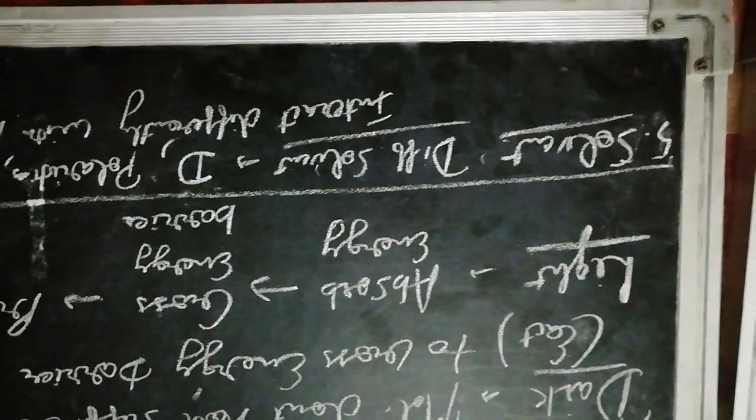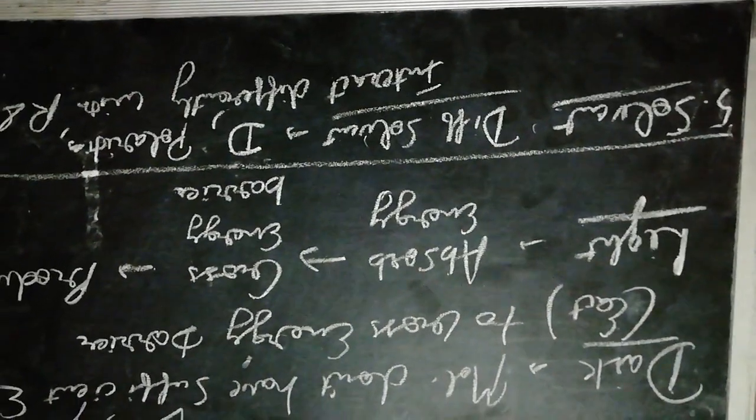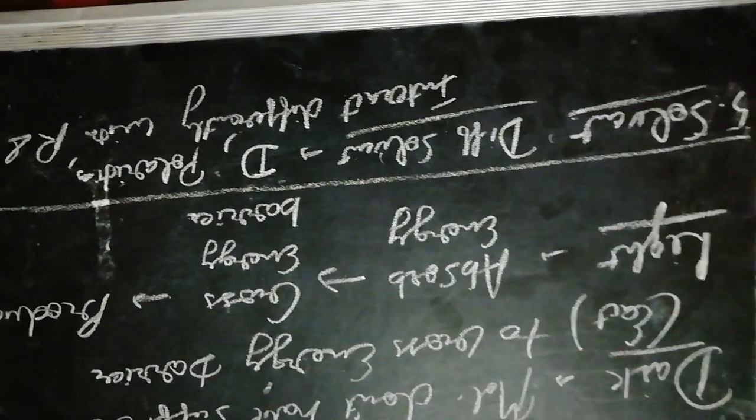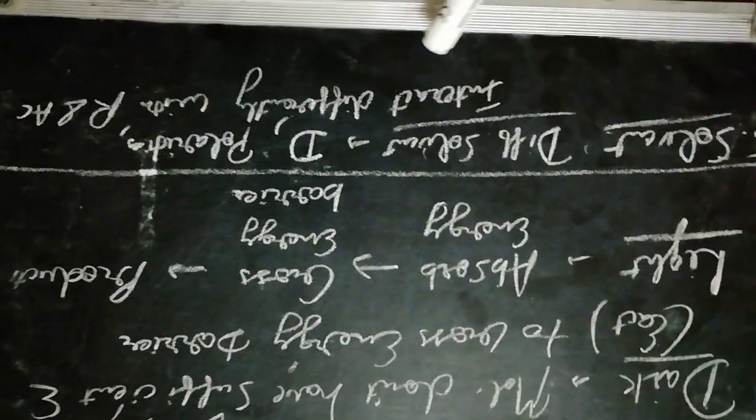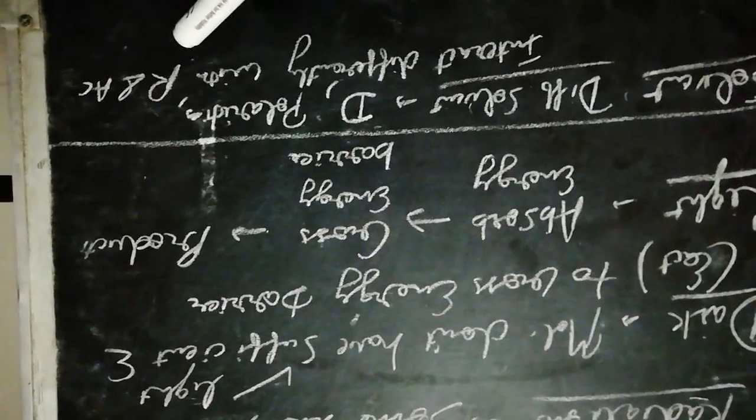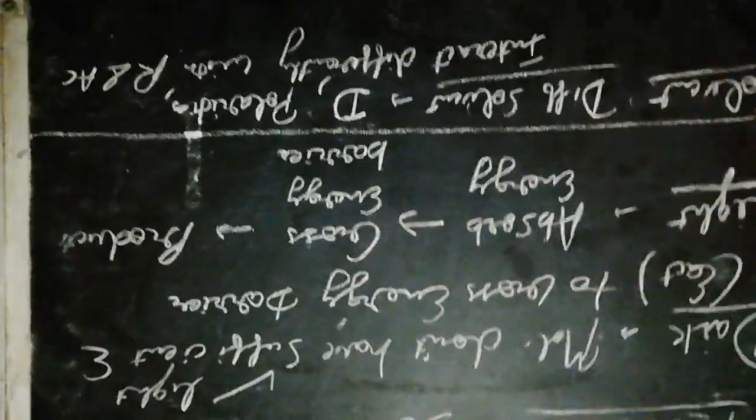The next factor which affects the rate of reaction is solvent. We know there are different solvents which have different values of dielectric constants and polarities, and they interact differently with reactants and the activated complex.